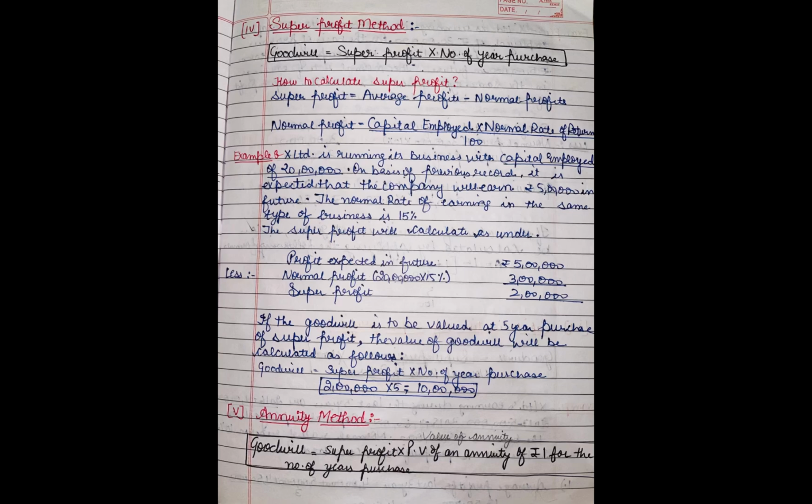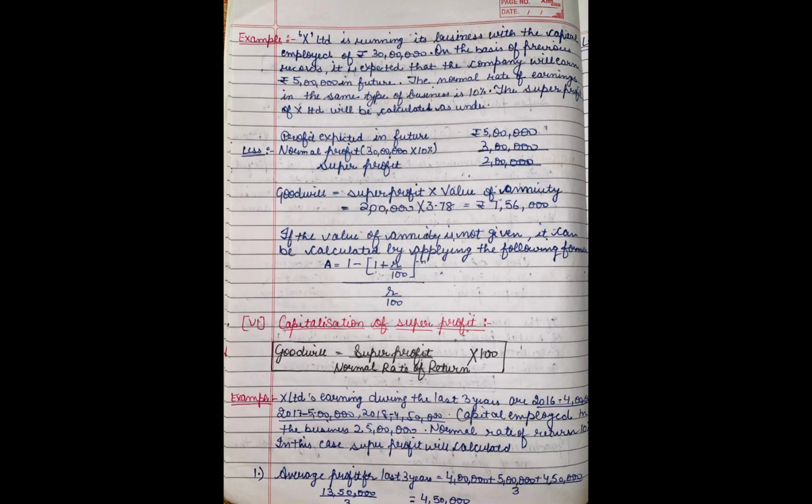The next method is the annuity method. The formula of the annuity method is goodwill equals super profit into value of annuity. Same way, by taking an example, we will see how the annuity method is used. X Limited is running its business with the capital employed 30 lakh. On the basis of previous record, it is expected that the company will earn 5 lakh in future. The normal rate of return is 10%. The profit expected in future is 5 lakh.